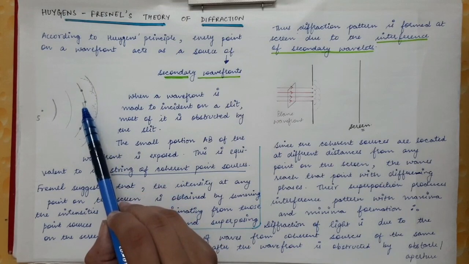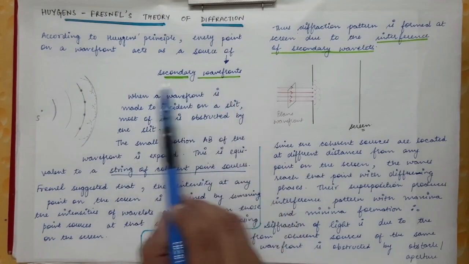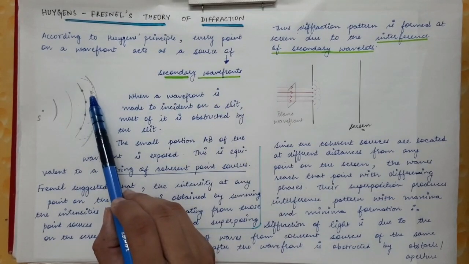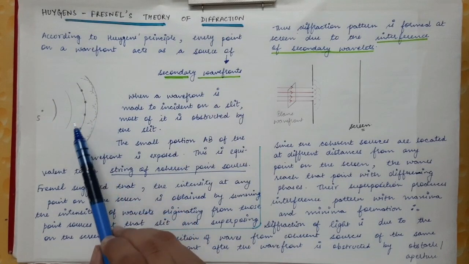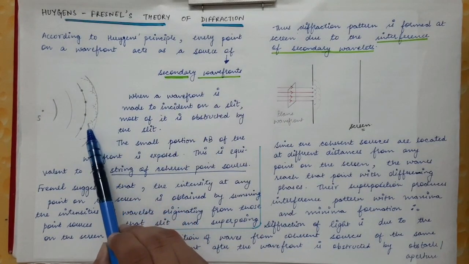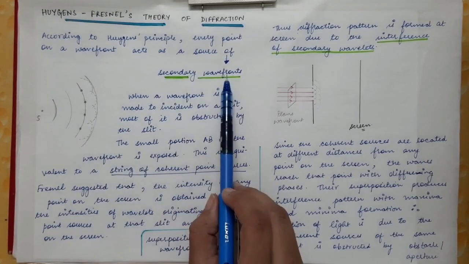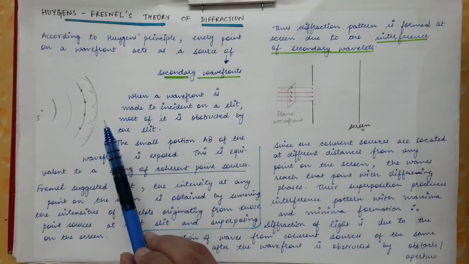Similarly, the second point on the wavefront will also act as a source of secondary wavefront. It will emit light in the forward direction. So we have shown the spherical wavefront by the dotted line. Similarly, third and fourth points will also emit the secondary wavefronts. So this is how the light is propagated.